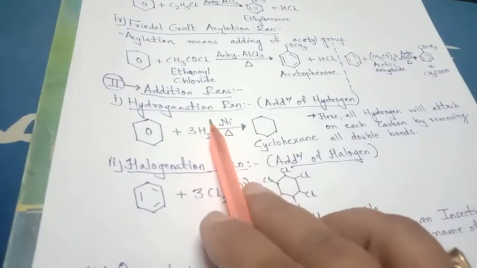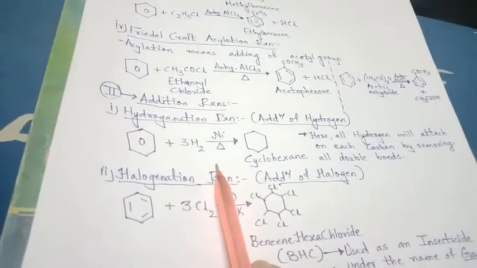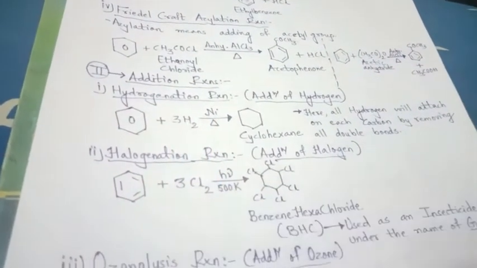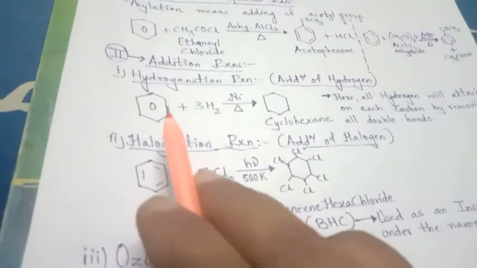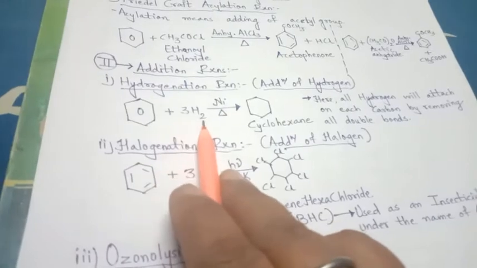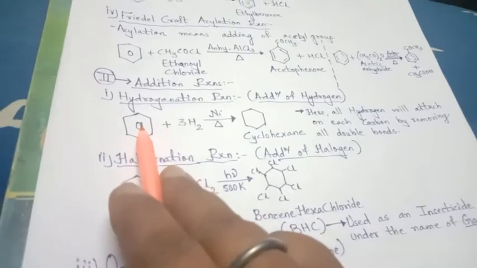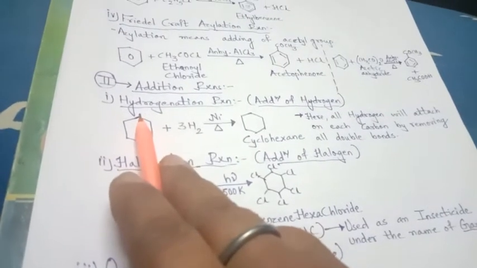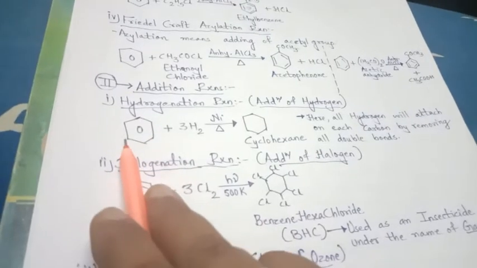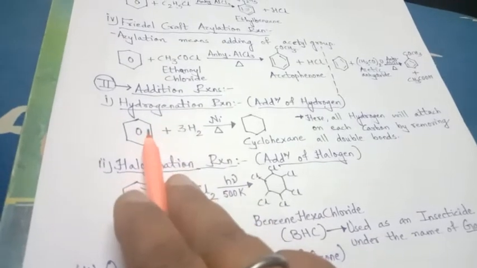Now comes the addition reaction. In an addition reaction, substitution will not take place, and direct addition of the substance will take place. The very first is hydrogenation, which means addition of hydrogen. When benzene reacts with 3 moles of H2, that is 6 hydrogens, they will be added directly to all 6 carbons. Benzene is always C6H6, and now 6 more H are going to be attached.